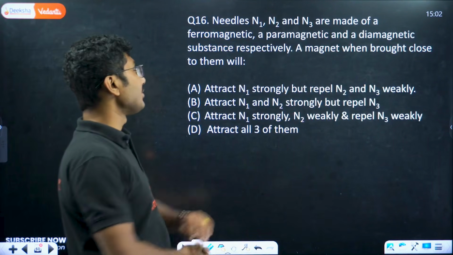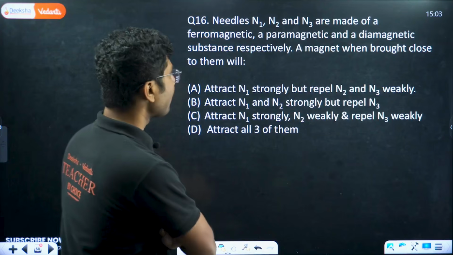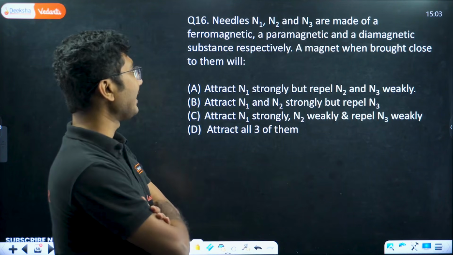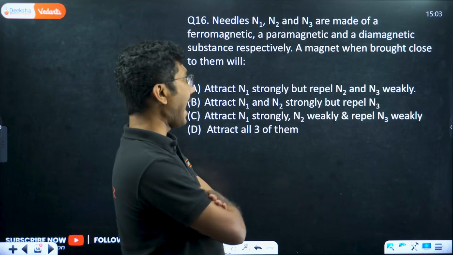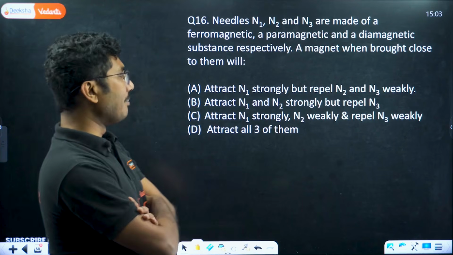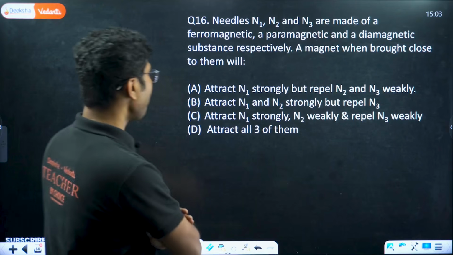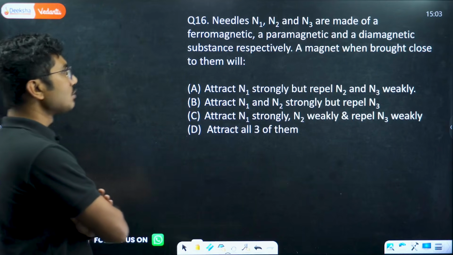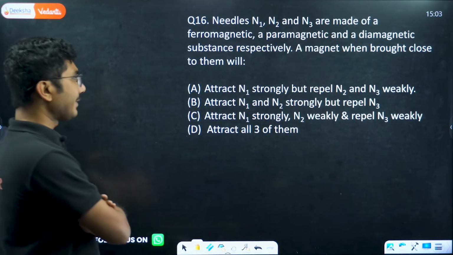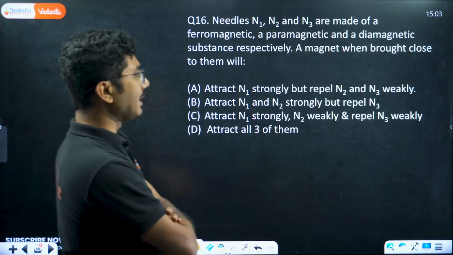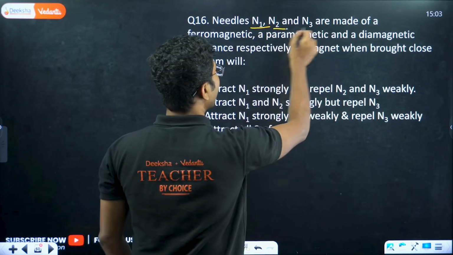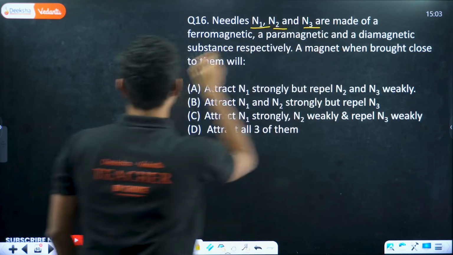Now another easy question. Needles N1, N2 and N3 are made of a ferromagnetic, a paramagnetic and a diamagnetic substance respectively. A magnet, when brought close to them, will attract N1 strongly but repel N2 and N3 weakly. Or attract N1 and N2 strongly but repel N3. So let us understand: needles N1, N2 and N3 are made of ferro. So N1 is ferro.